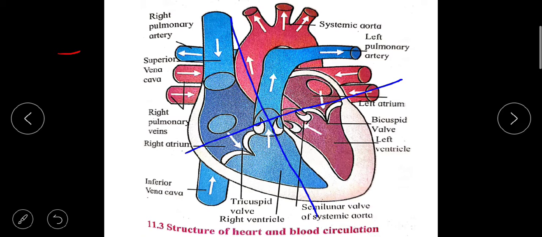The upper two are known as atria, here it is atrium, and below these are the ventricles. This is the left ventricle, this is the right ventricle, this is the left atrium, this is the right atrium.